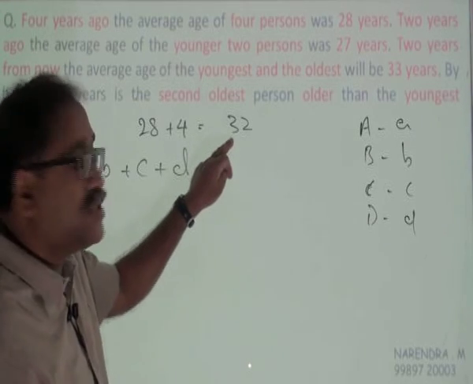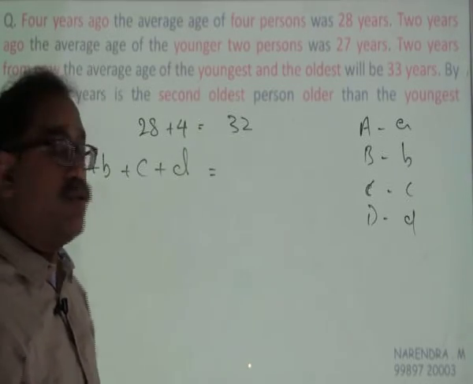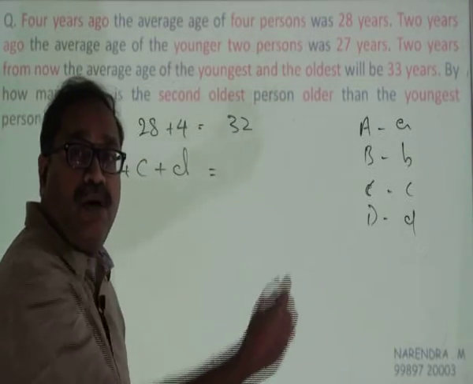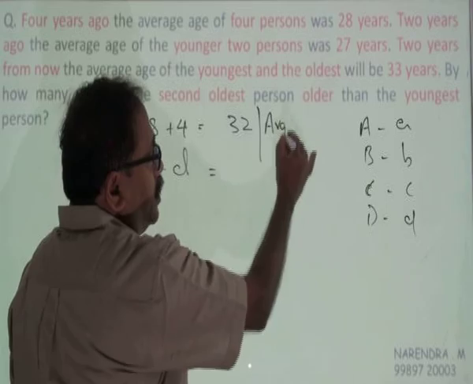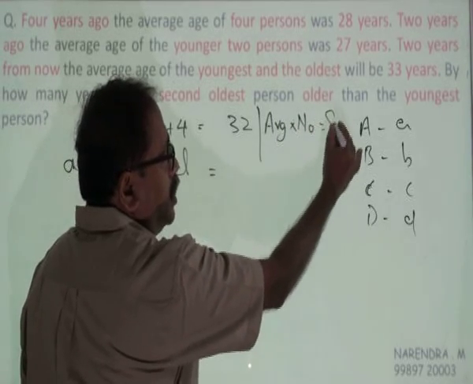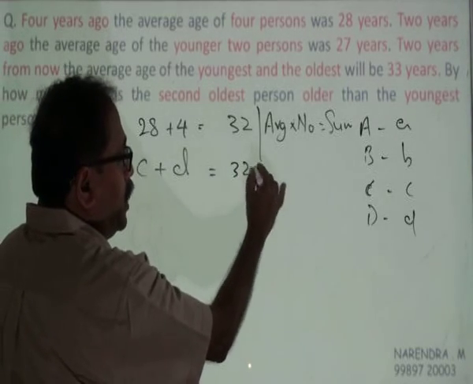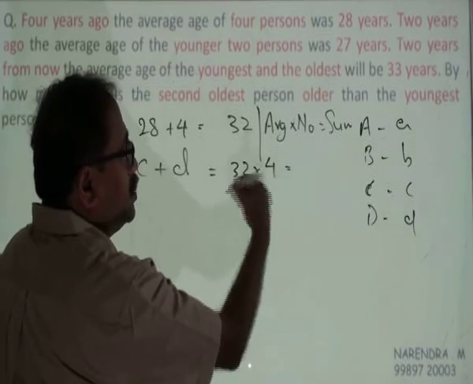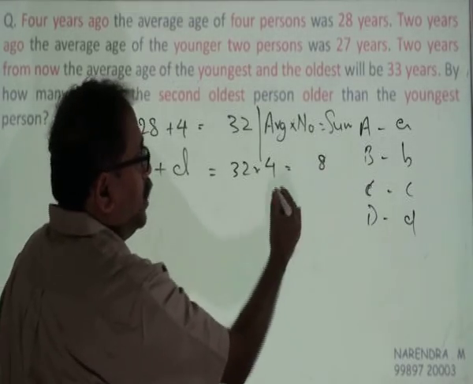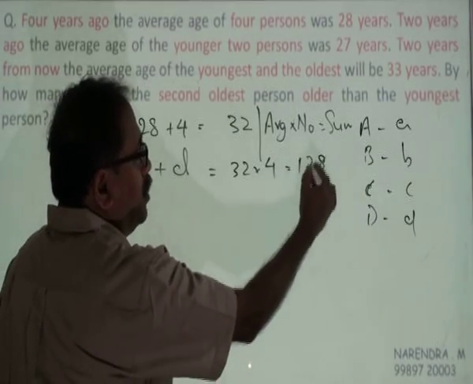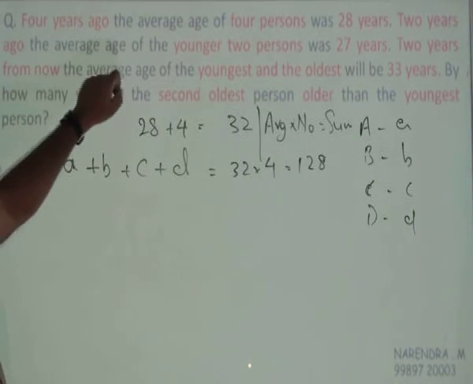What I know, the present average age is 32 and there are 4 people, then what is the total age? We are aware of this formula: average into number is equal to sum. So the average is 32 and there are 4 numbers. Therefore the sum of their ages will be 4 into 32, that is 128. Okay, what is the next information?